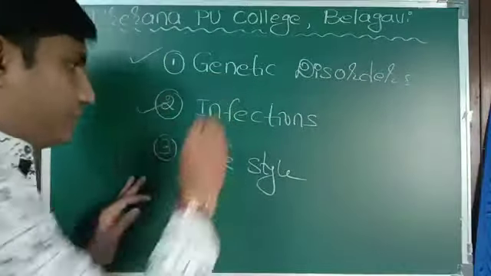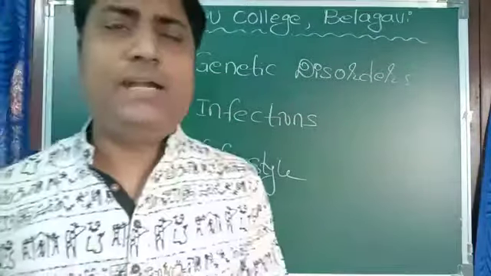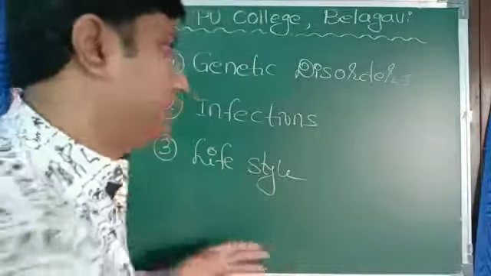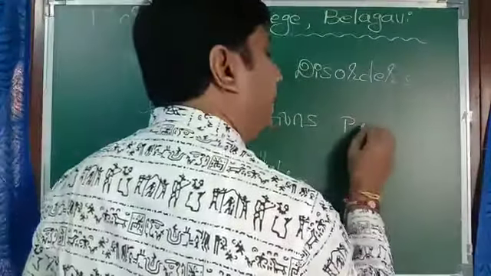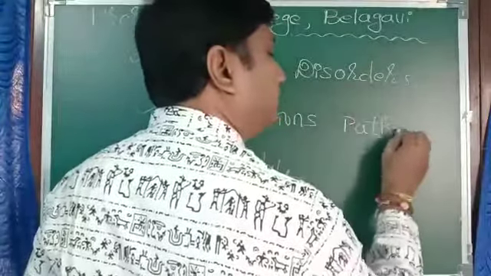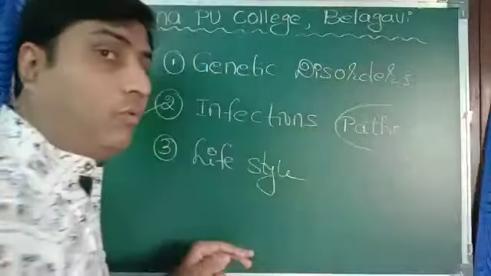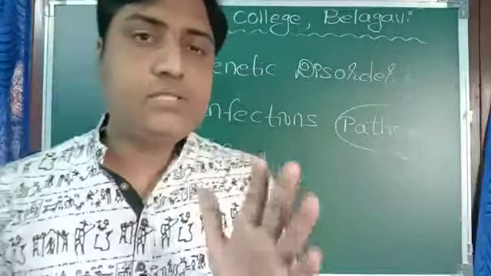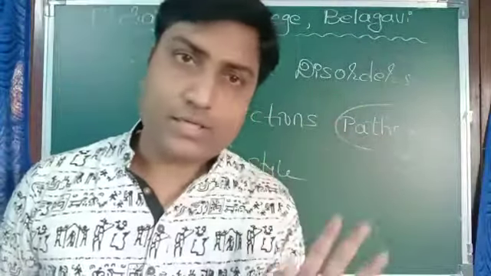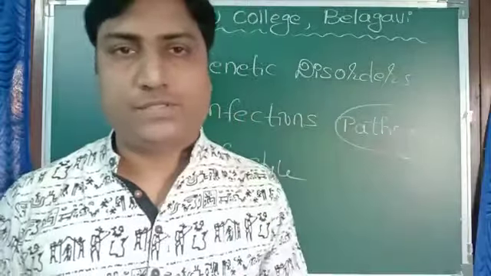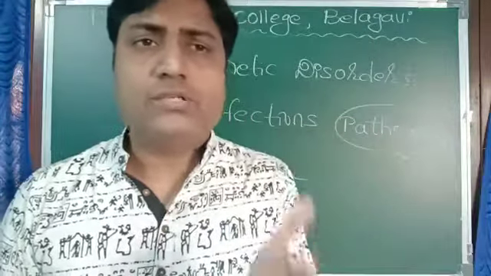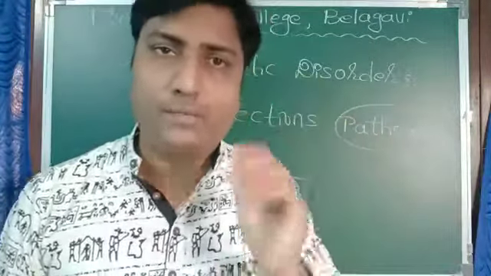Second one, infections. Infections by different pathogens. Now, what are pathogens? Disease causing organisms, generally microorganisms, are known as pathogens. So various pathogens cause various diseases to human beings.